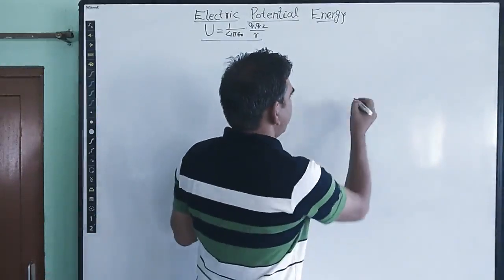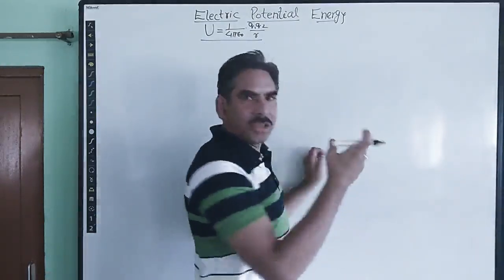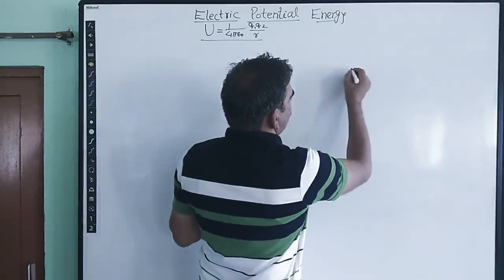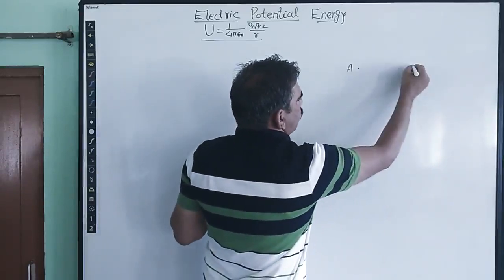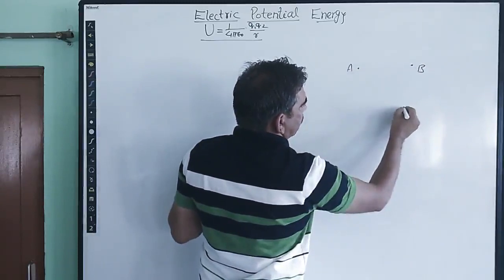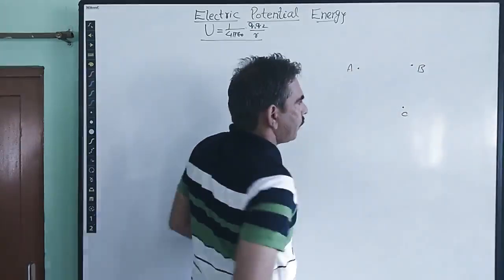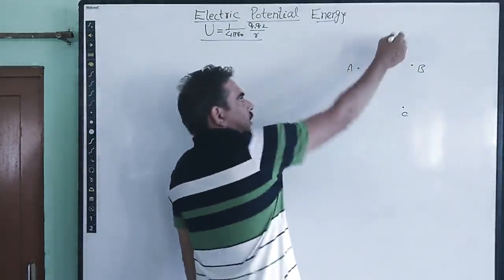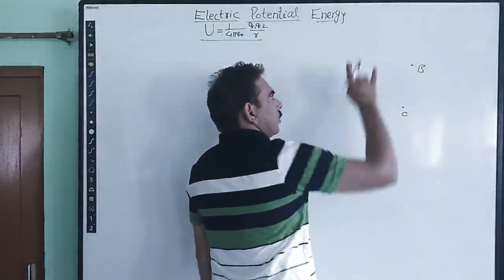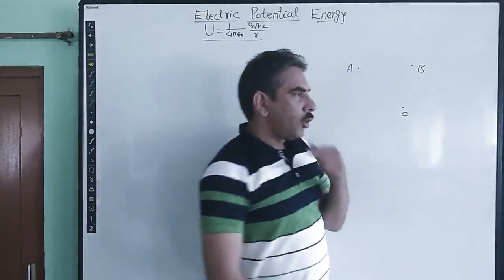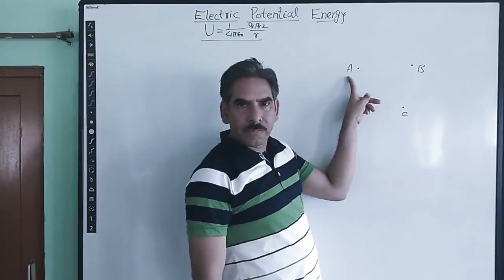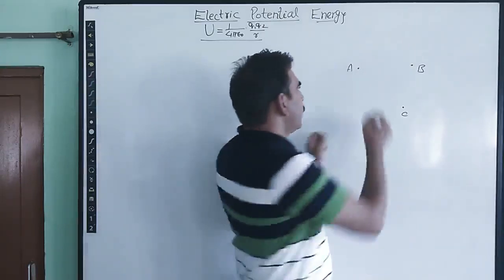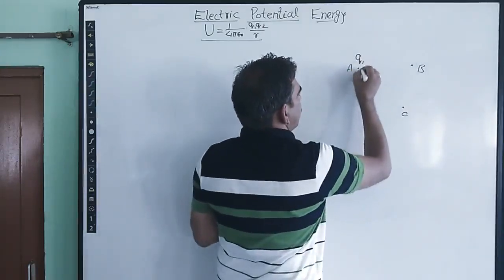Now we are talking about bringing three charges, for example: first charge to be at position A, second charge to be at position B, and third charge to be at position C. Let us bring the very first charge. First charge we have to bring from infinity to position A. Because there is no electric field whenever we are bringing the first charge Q1, we have brought Q1 here.